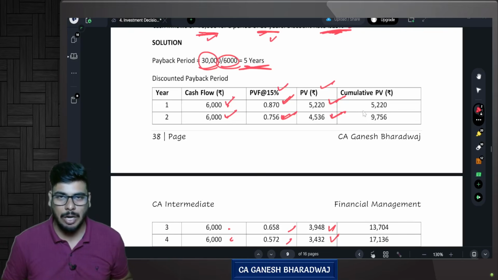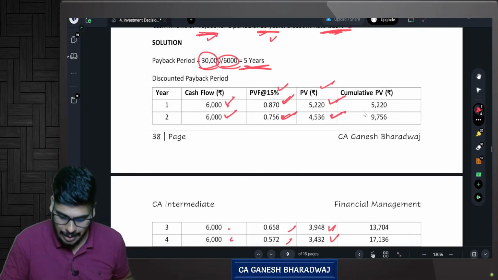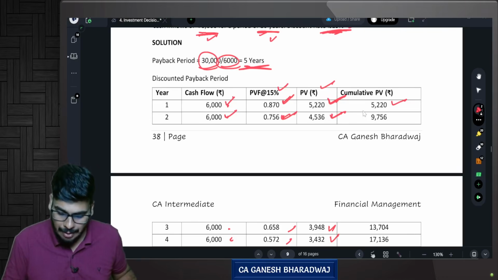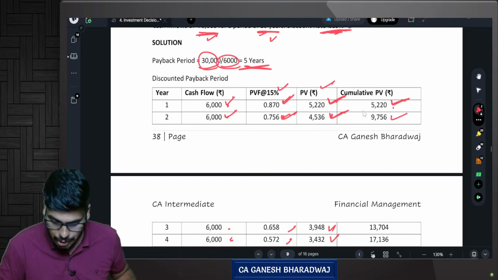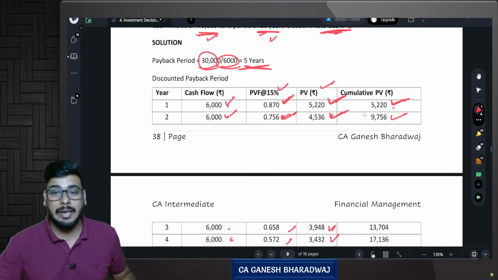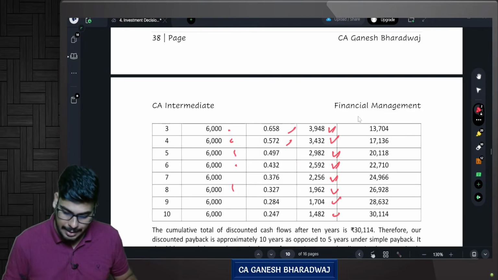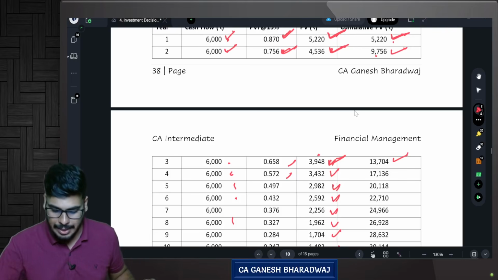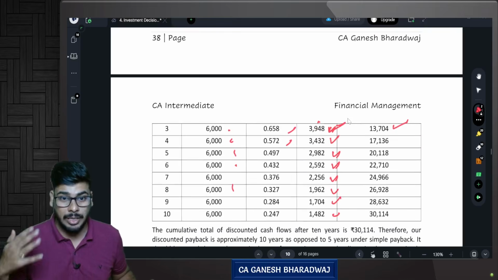Yes. So now what we will do? We will do cumulative present value. So at the end of year 1, how much have you earned? Till now, how much cash flow do you have? 5220. Now at the end of year 2, how much do you have? Till now 5220 plus that year's cash flow of 4536. So till now you have earned how much? 9756. Now at the third year, how much extra do you earn? 3948. So 9756 plus 3948, till now you've got 13,704 rupees, correct, of total cash inflows.